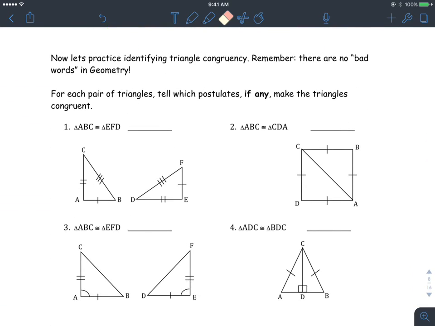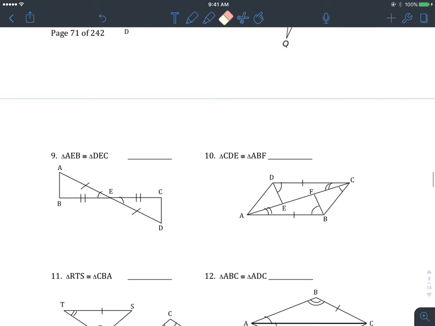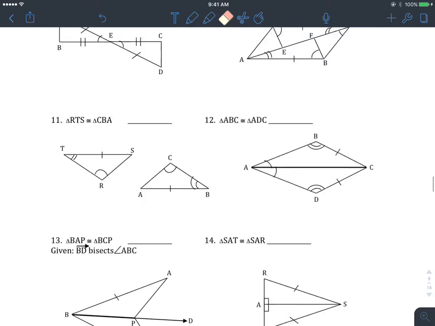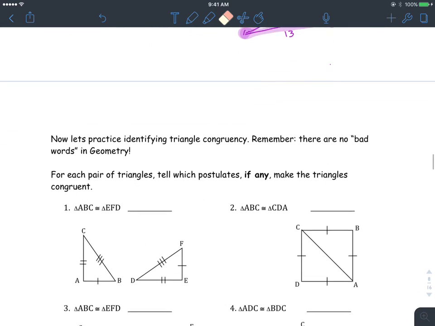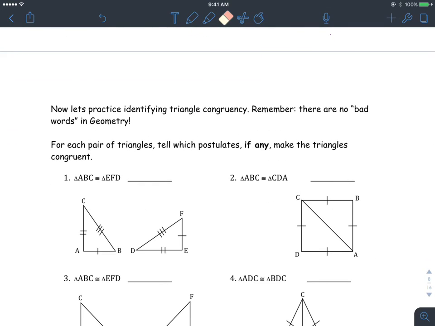All right. This next part, we're going to practice recognizing the different types of triangles and then telling whether they're congruent or not. So we just kind of go through it all here. Let's check this out. For each pair of triangles, tell which postulate, if any, makes the triangles congruent.